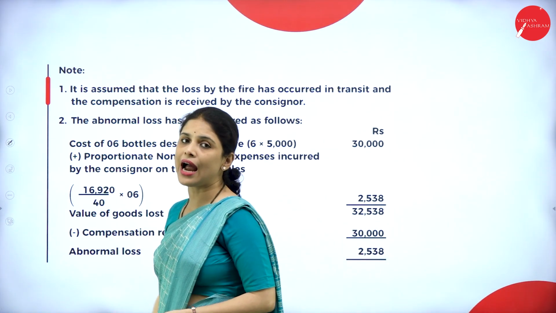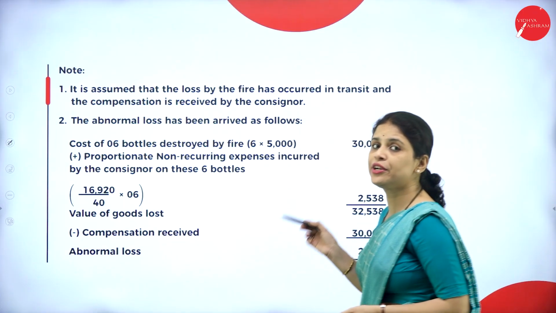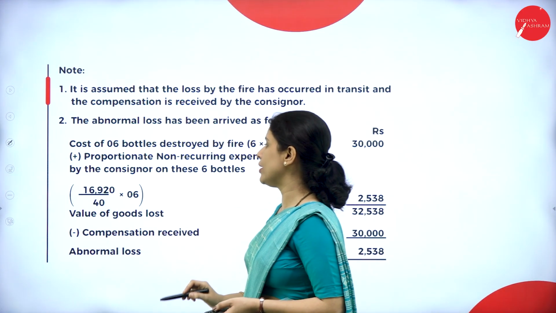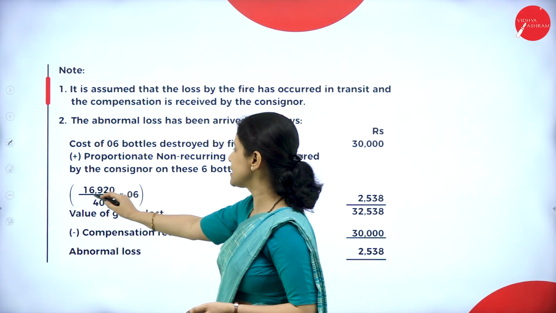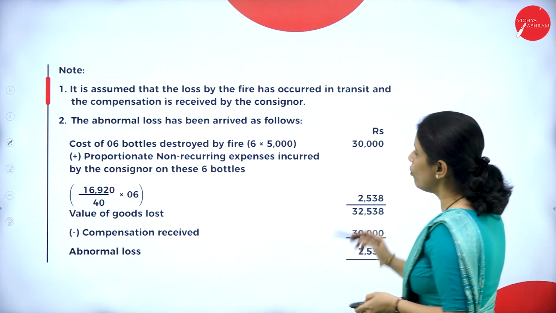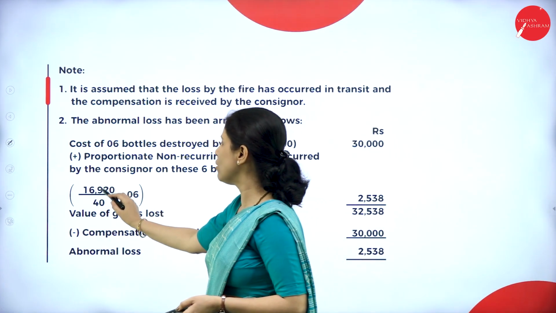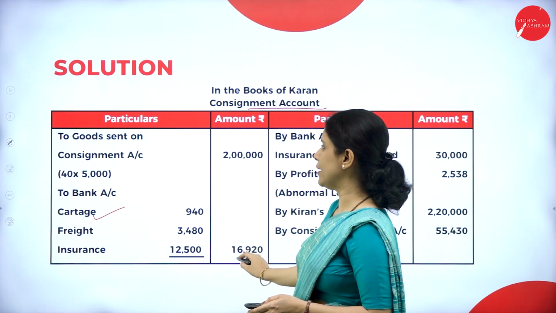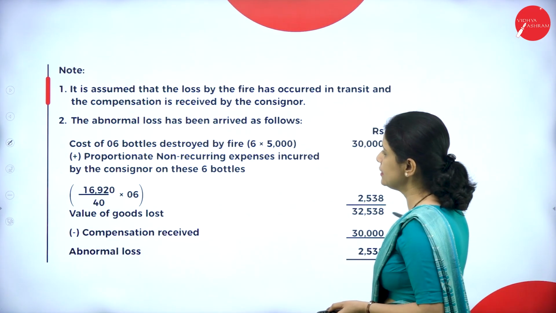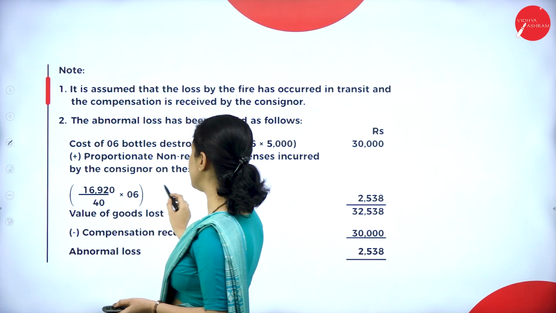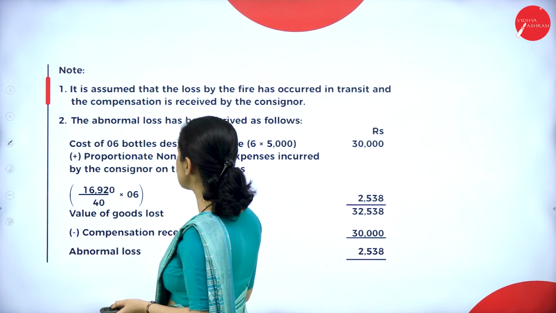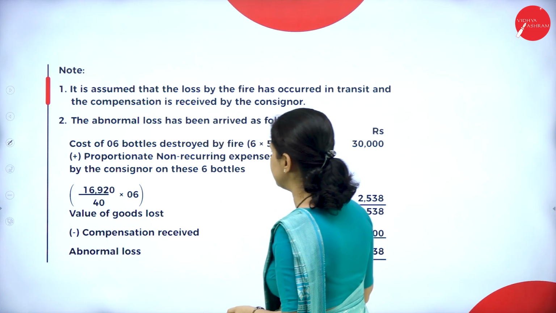Next, what we have to add? We have to add the proportionate non-recurring expenses incurred by the consignor on these 6 bottles. So how much will it be? 16,920 divided by 40 into 6. How did you get this 16,920? I'll show you this one. The expenses incurred by the consignor. So here on 40 bottles, how much did they incur? 16,920.